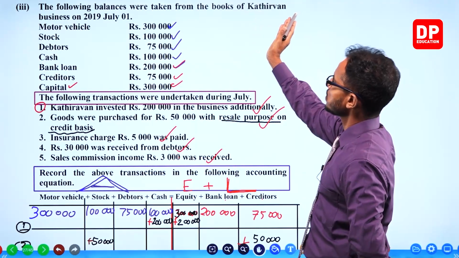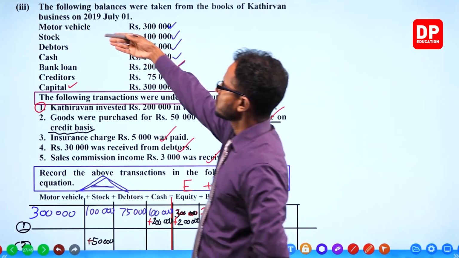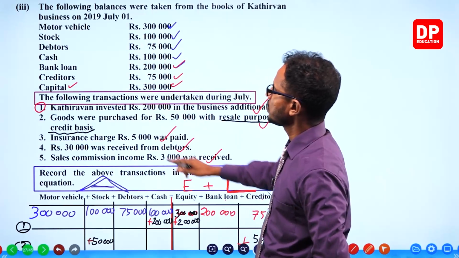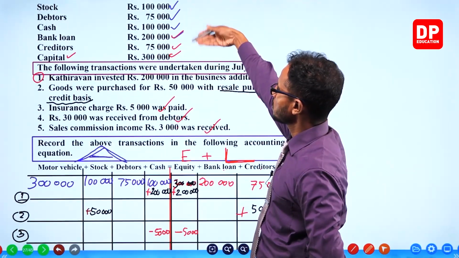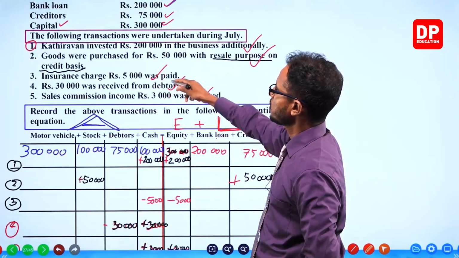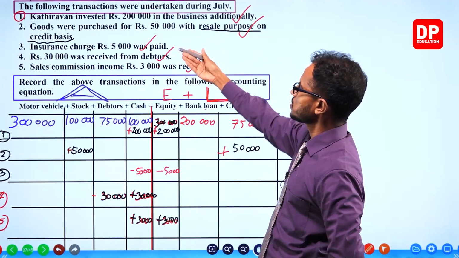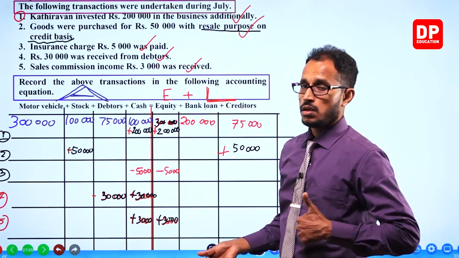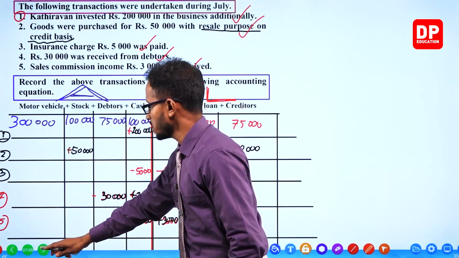Books of Khatirava, 2019 July. We recorded all the balances and recorded all the transactions. Let's go.